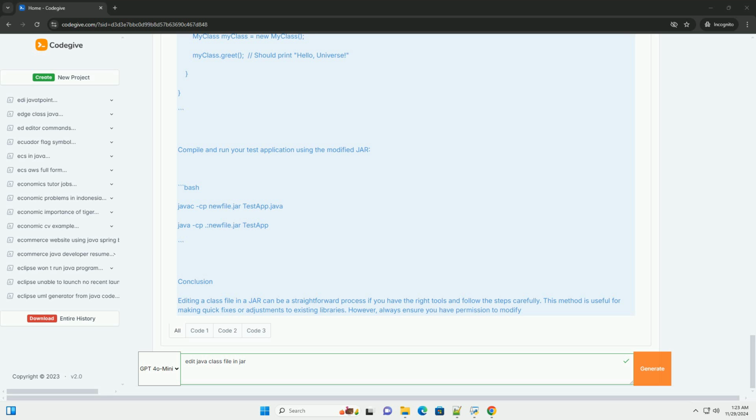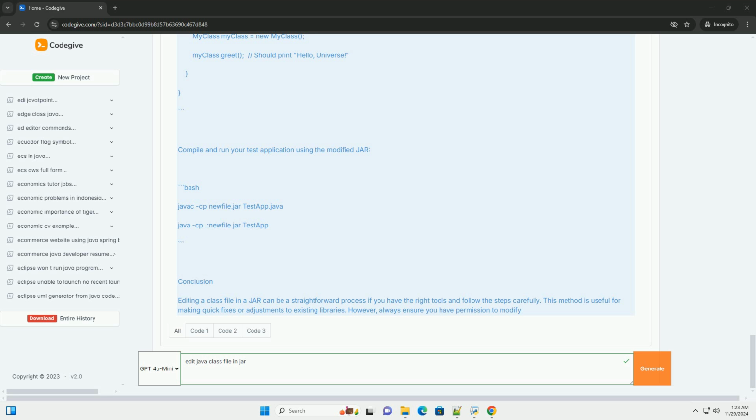7. Verify the changes. To confirm that your changes have been applied, you can run a Java program that uses the modified jar or simply decompile the new jar again to check the output. Example of using the modified jar. You can create a simple Java application to test the modified jar. Compile and run your test application using the modified jar.